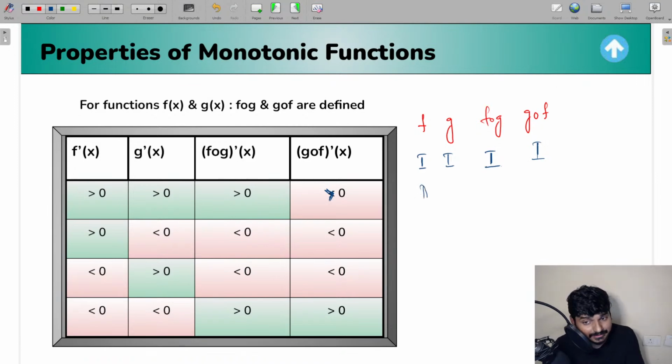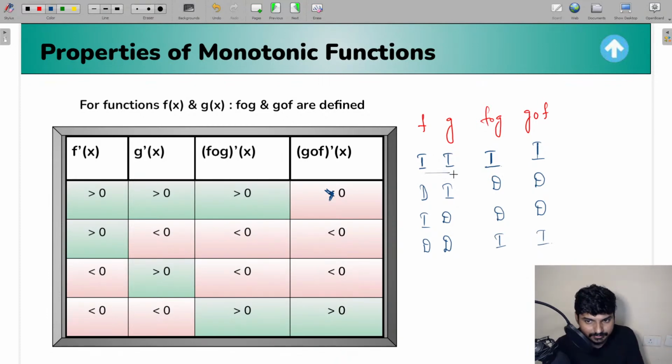If f is decreasing and g is increasing, then f circle g will be decreasing, and g circle f is also going to be decreasing. And the same thing, if f is increasing and g is decreasing, you end up getting the same result: f circle g will be decreasing, g circle f will be decreasing. And if f is decreasing and g is decreasing, f circle g will be increasing, and g circle f is going to be increasing.